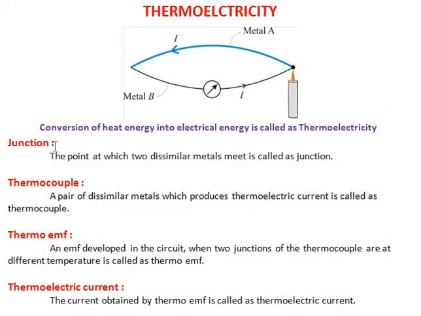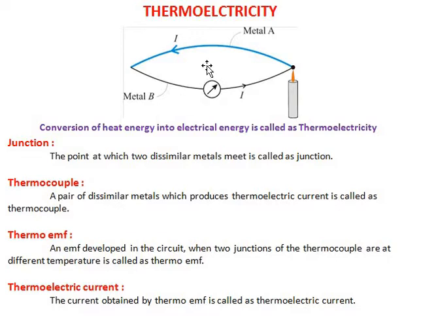That is, the first word is junction. The point at which two dissimilar metals meet is called a junction. Dear students, here we have used metal A and metal B. So this is one metal and this is the other metal.